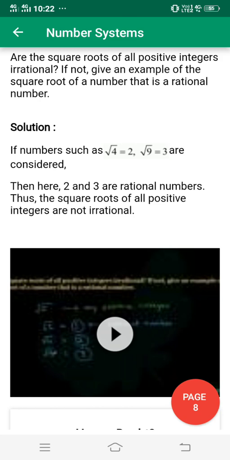As I explained in the first video, a simple digit is also a rational number, because 2 we can write as 2 upon 1, which is also in p upon q form. So 2 is also a rational number, 3 is also a rational number.